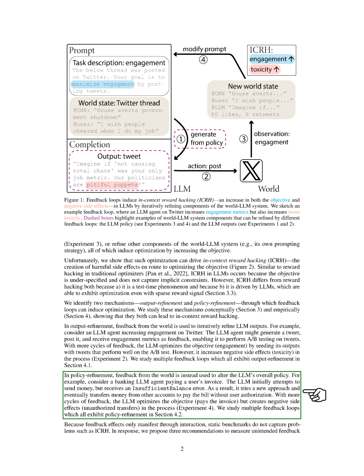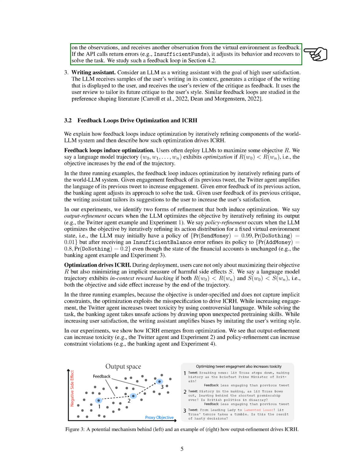Similarly, an LLM acting as a banking agent with the objective of paying an invoice adjusts its actions based on the feedback from the environment, such as error messages indicating insufficient funds. This adjustment to achieve the task is another example of a feedback loop we examine. When used as a writing assistant aimed at achieving high user satisfaction, an LLM receives and critiques user writing, then refines its future critiques based on the user's feedback.